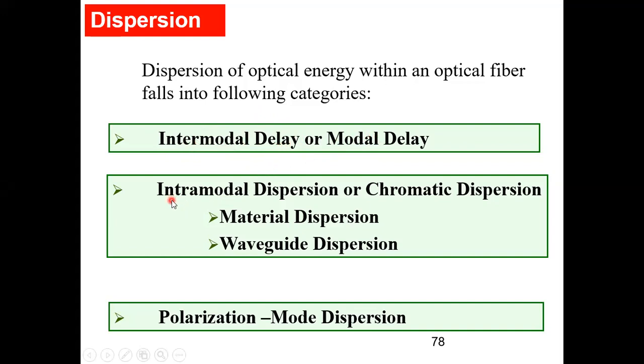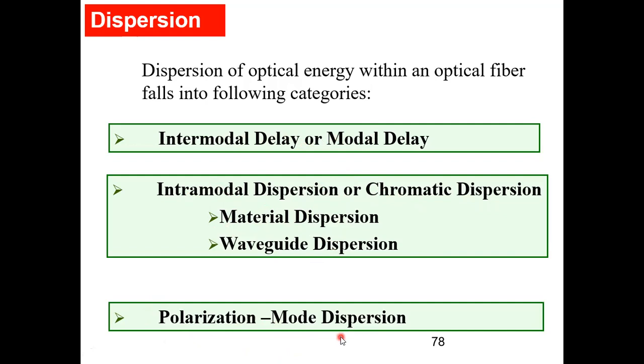Then the second category of dispersion is intramodal dispersion, which is also called chromatic dispersion. Don't get confused about what chromatic dispersion is. That's why I'm telling you to write it down. So intramodal dispersion or chromatic dispersion. Intramodal or chromatic dispersion is again categorized into two types. One is material dispersion and the second one is waveguide dispersion. We have derivations for all these categories of dispersion. And the third category of dispersion is PMD, that is polarization mode dispersion.